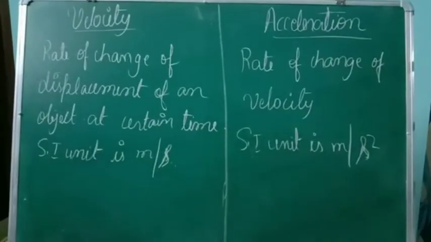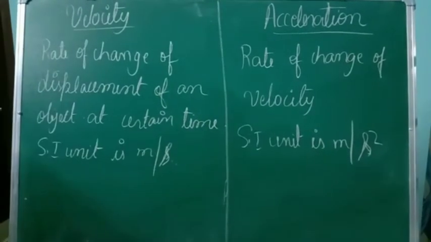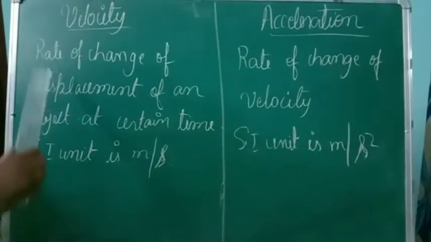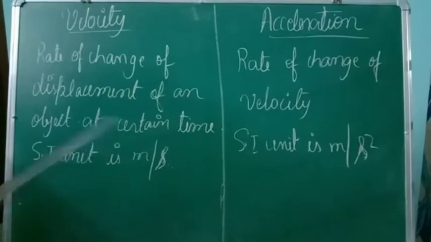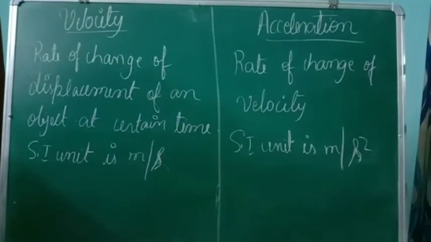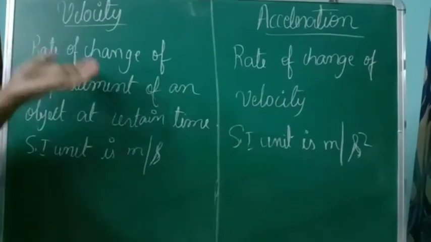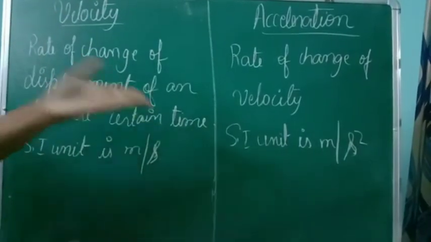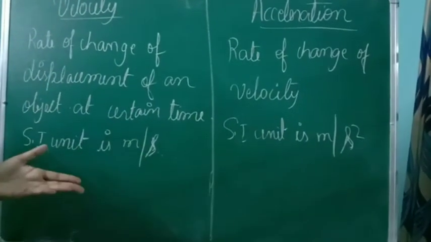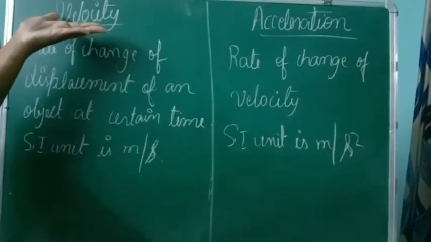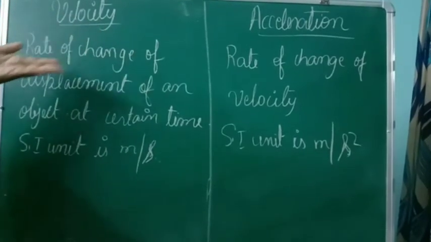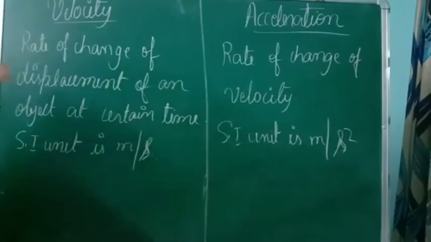Next we'll move on to the concept of velocity. Velocity means the rate of change of displacement of an object. This is a continuation of displacement. The rate of change of displacement of an object at a certain time interval is termed as velocity. What is velocity? Rate of change of displacement.